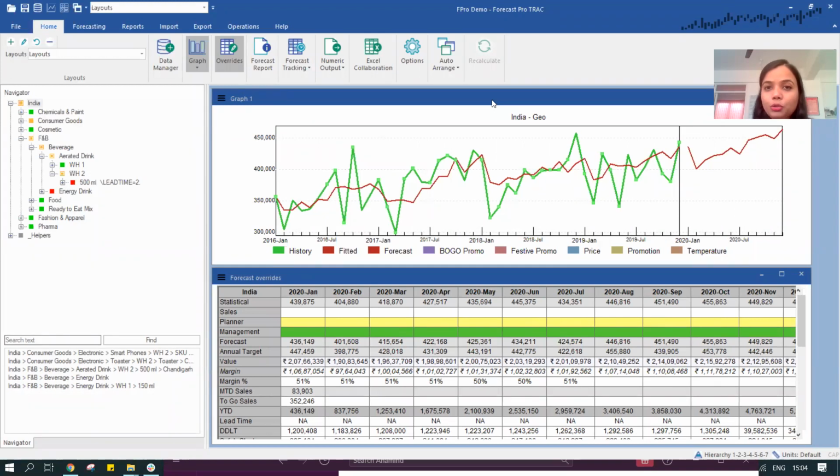It's a desktop-based solution, and as you can see on the left-hand side, we have taken a dummy company and created certain categories or divisions within which this company is selling its products. There are a couple of divisions: chemical and paints, consumer goods, cosmetics, F&B, fashion and apparel, and pharma. These are the various divisions in this dummy company.